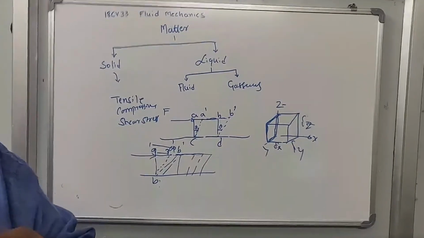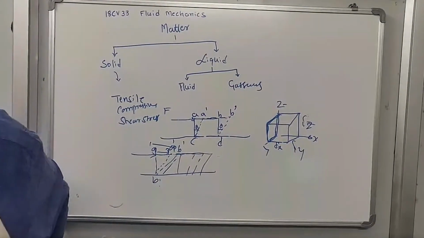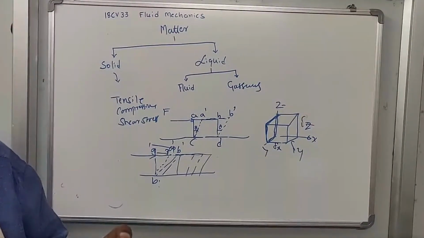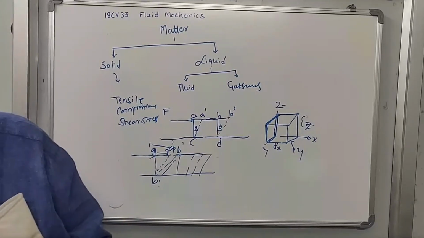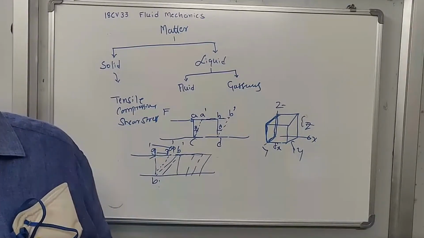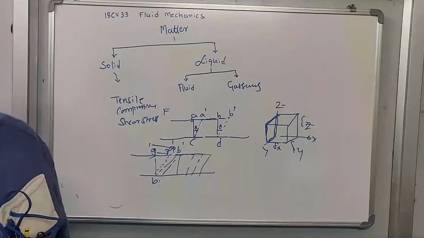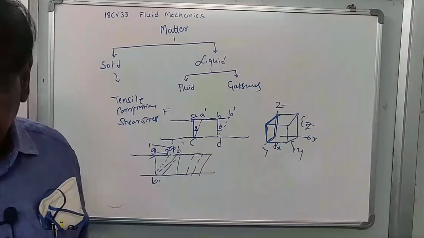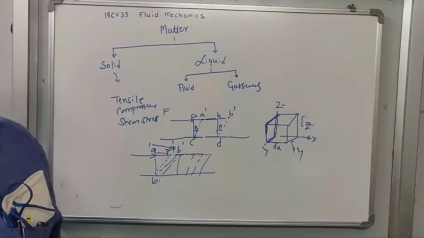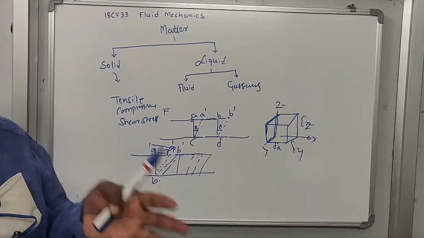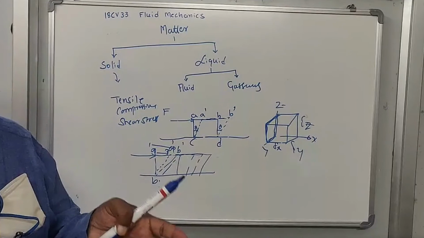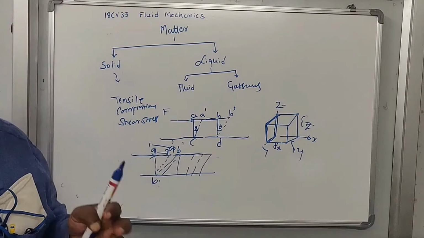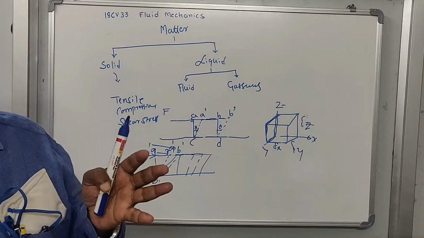So then, what is the fluid? Fluid is that matter which is capable of flowing. But fluid doesn't have any definite shape. It will take the shape of the container or vessel when it is put in one. So this is the fluid.